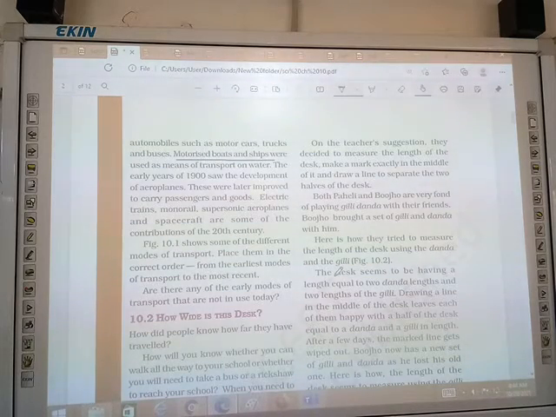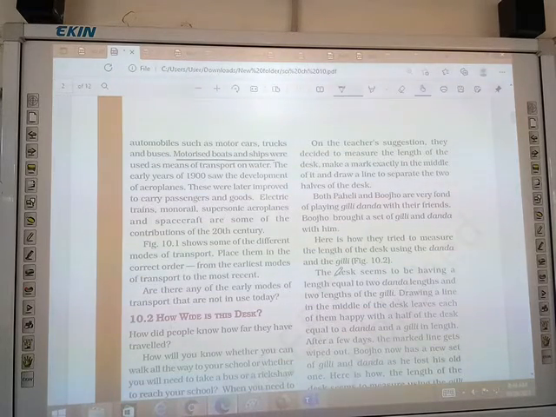Bujo brought a set of gilli and danda with him. Here is how they tried to measure the length of the desk using the danda and the gilli, figure 10.2.